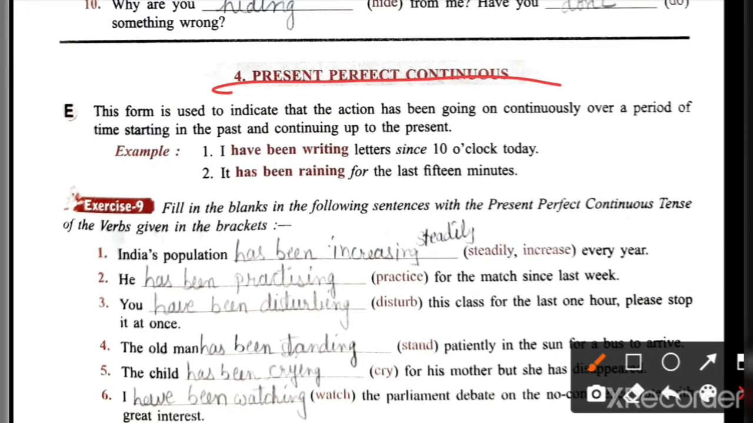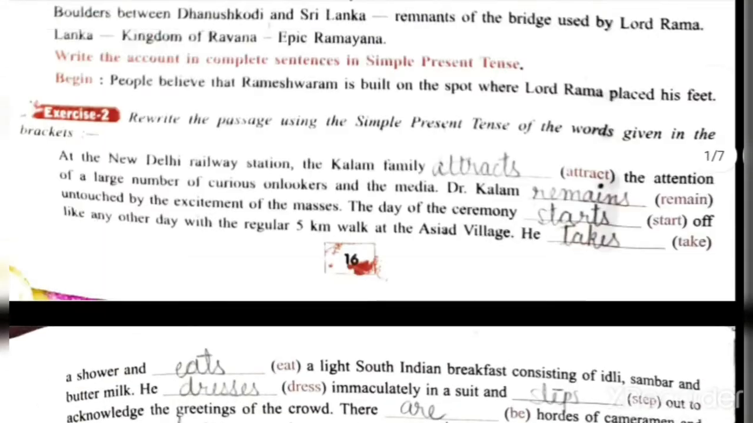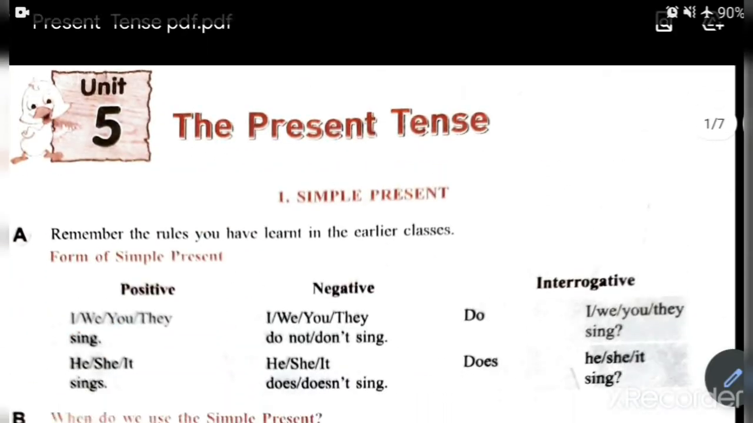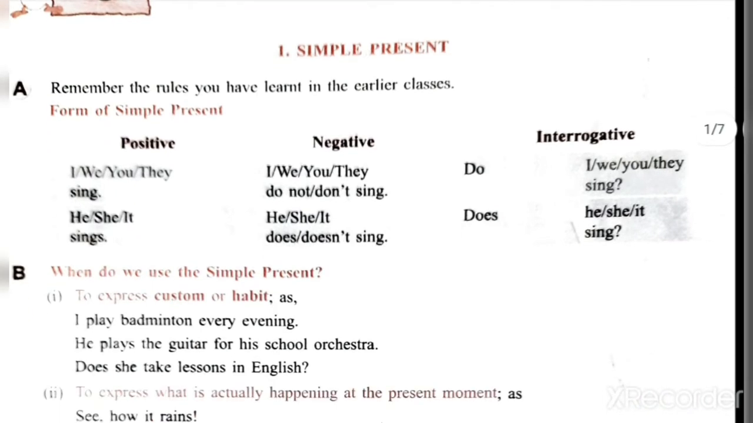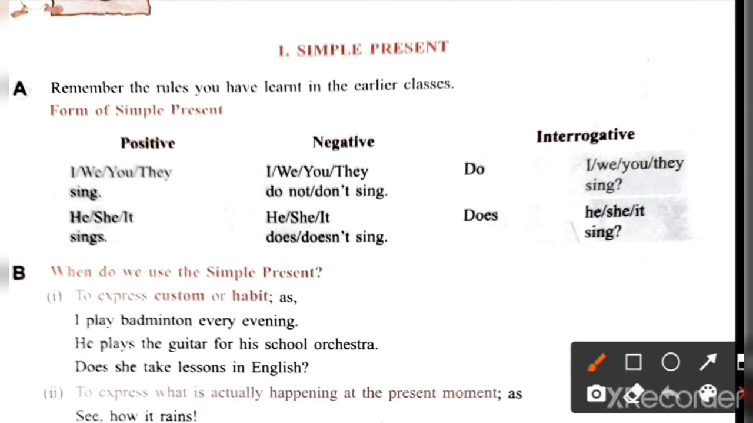You have studied 4 parts of each tense in 8th standard, in 7th standard also. Now you will learn all the 4 parts of all the 3 tenses. It means you will learn 12 tenses in 8th standard. Let's start the subtopics one by one. I will explain to you. The first one is simple present tense.